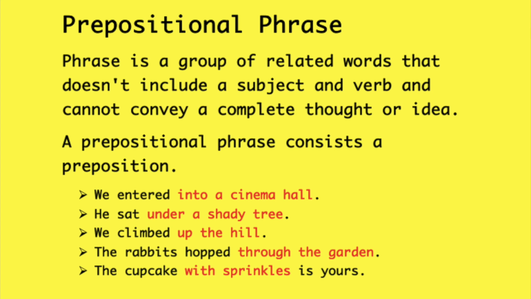So a prepositional phrase is a group of words consisting of a preposition. See some more examples. We climbed up the hill. Up the hill is the prepositional phrase. The rabbits hopped through the garden. Through the garden is a prepositional phrase. The cupcake with sprinkles is yours. With sprinkles is a prepositional phrase.